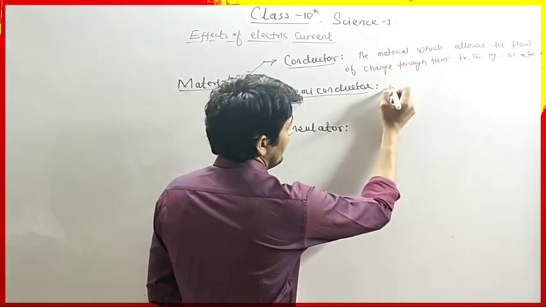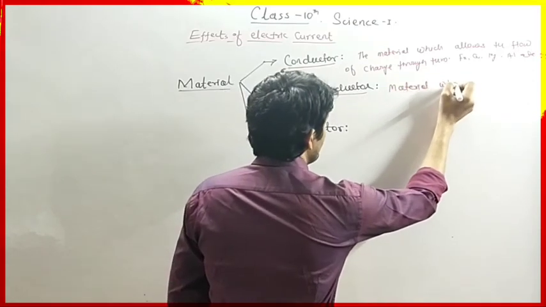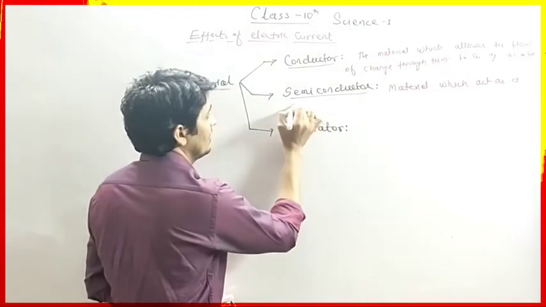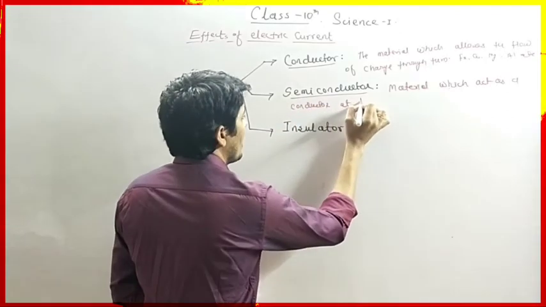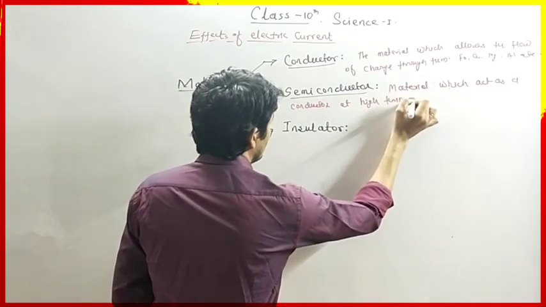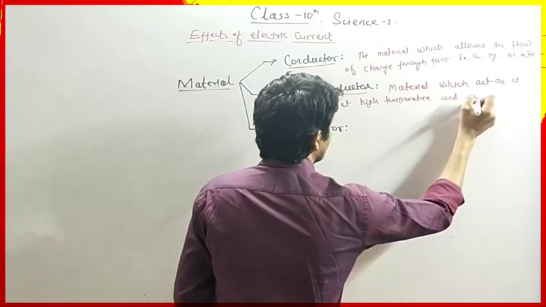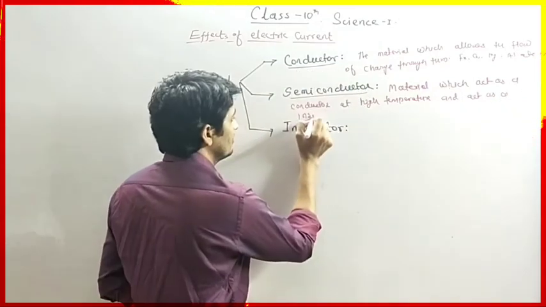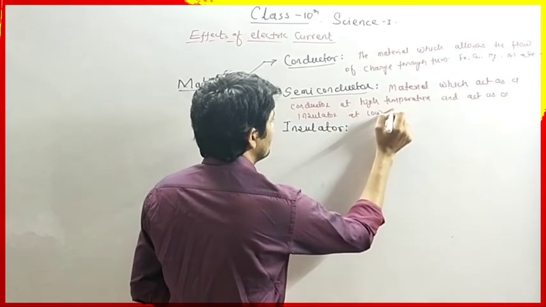Semiconductors are the materials which act as a conductor at high temperature and act as an insulator at low temperature.